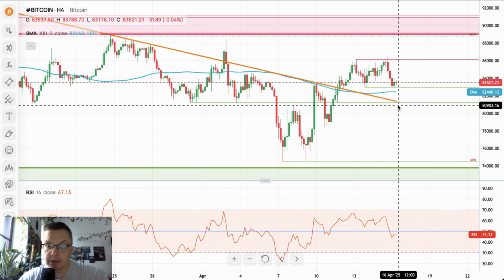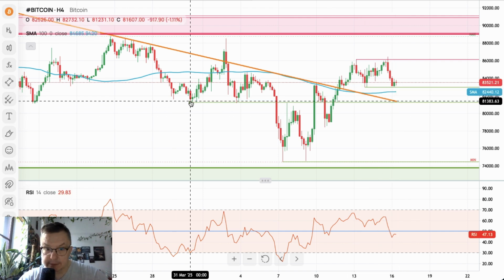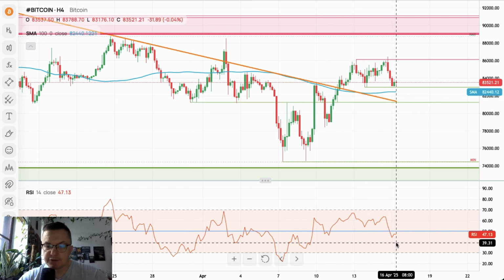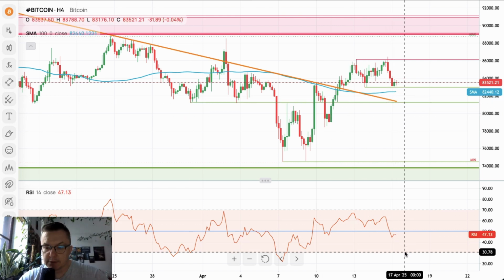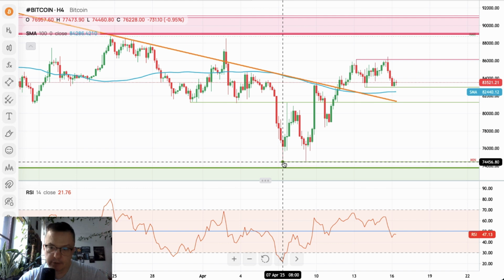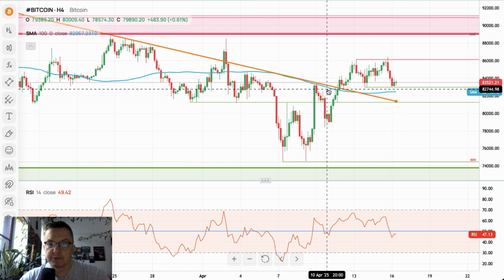But if we break below those levels, especially below the last one, momentum is negative straight on, and we might go as low as the level of 30 on the momentum, and we might go as low as the swing low here at 74,460 again because of the failed breakout above the trend line made by the bulls.